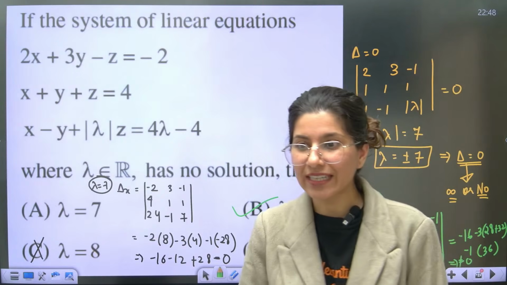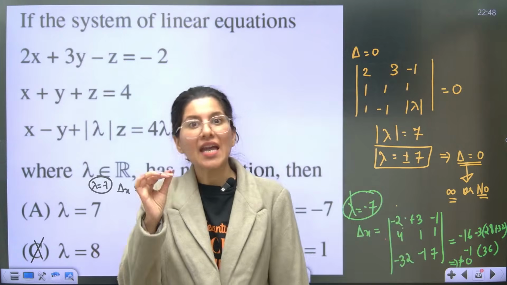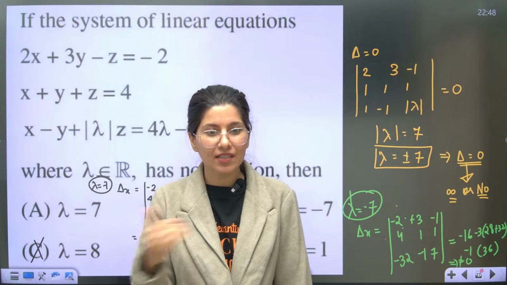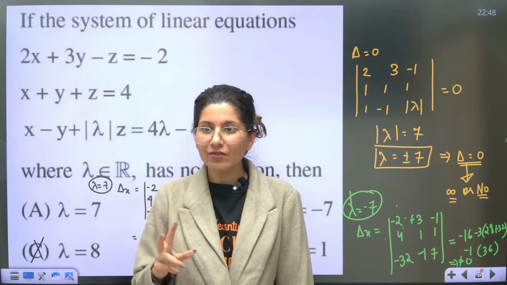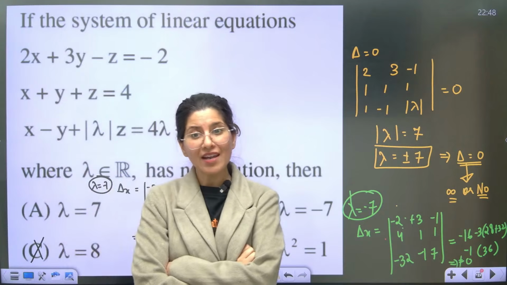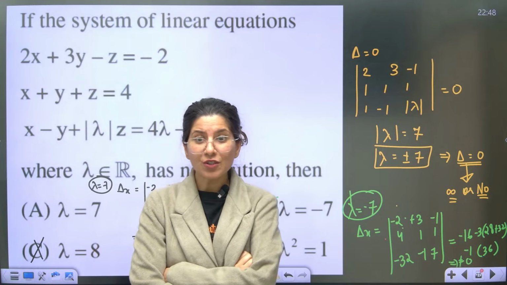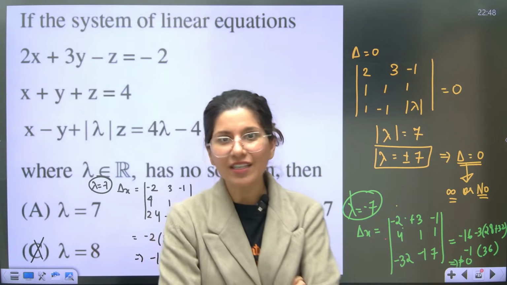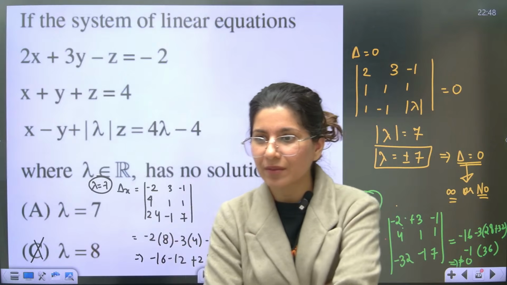Especially, the confusion may arise between no solution and infinite solution. There are many questions in previous years. You can check it out. What you can do is del equals to 0. Now you're getting two values. Now they are asking, tell me, infinite or no? So you have to check all the three determinants. So you have to be smart. Every 6 determinants, come on, you can't check.